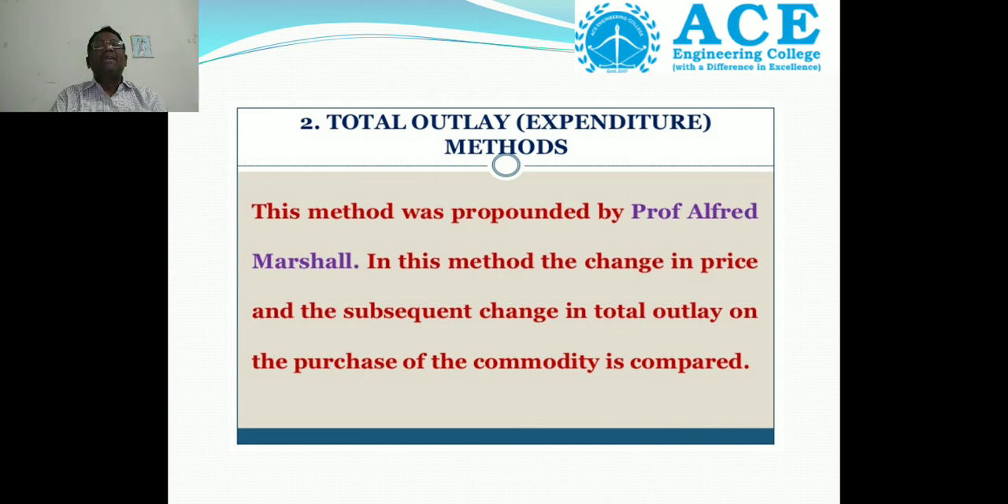Total outlay method or expenditure method. Then what is the meaning? This method was propounded by Professor Alfred Marshall. In this method, the change in price and the subsequent change in total outlay on the purchase of the commodity is compared.